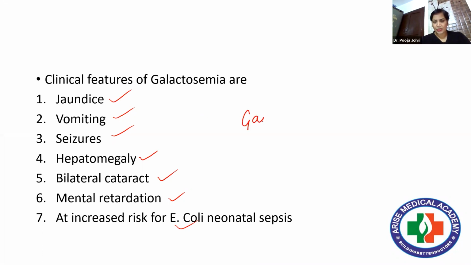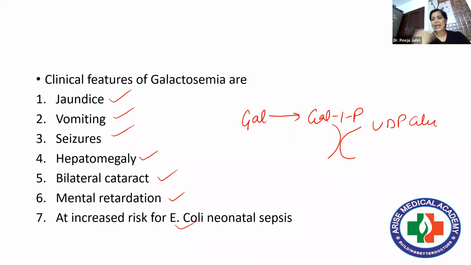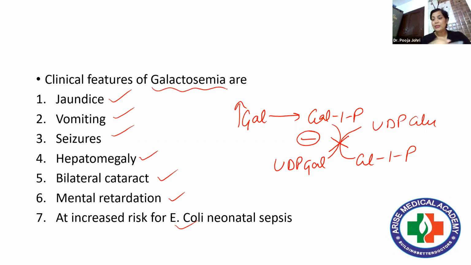This galactose is converted into galactose 1-phosphate. This galactose 1-phosphate will combine with UDP glucose. There is interchange because glucose and galactose are linked as epimers with respect to one another. So simple, UDP galactose is produced and glucose 1-phosphate will be produced. If this enzyme is absent, there will be increased concentration of this galactose leading to galactosemia.